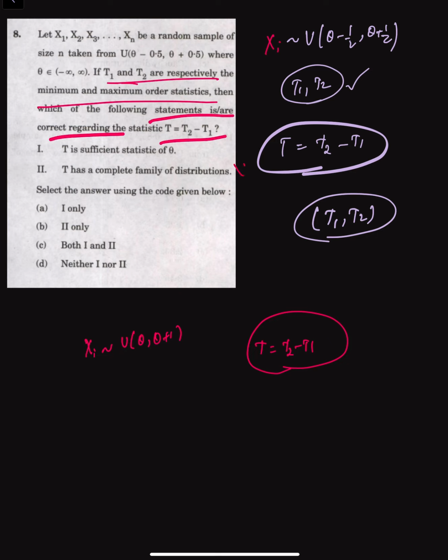So therefore statement 2 is obviously incorrect, and statement 1 is also incorrect, but in the official ISS key they have given option A as the correct answer.